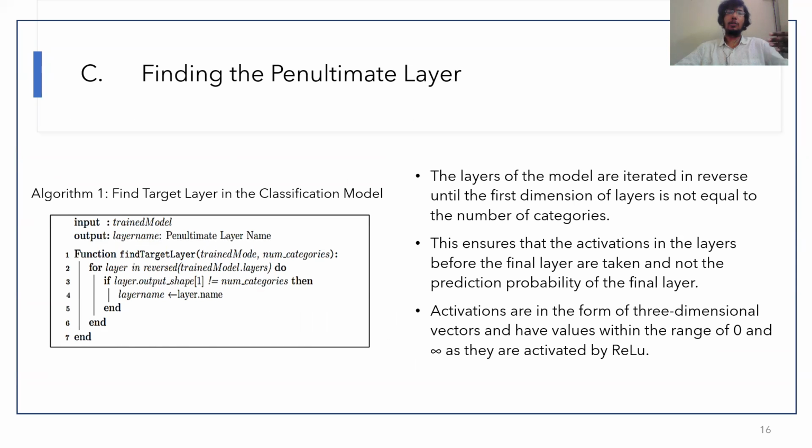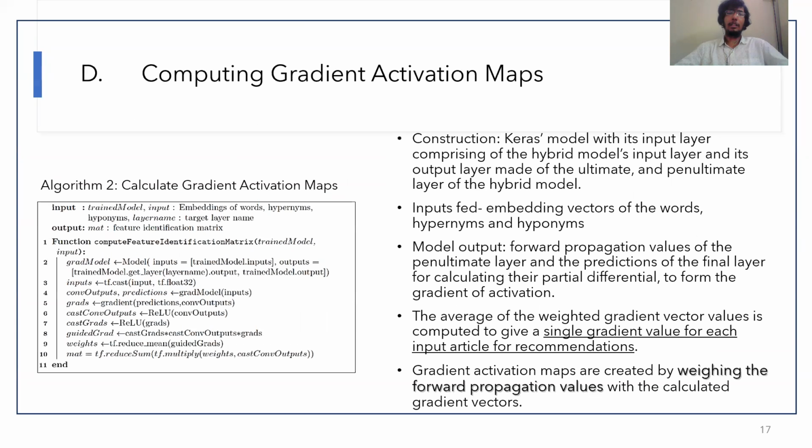This is because we go with the categorization model, and the ultimate layer would always have the number of nodes equal to the number of categories. Once the penultimate layer is found, we pass the vectors of each news article through the classification model. We get the forward activation values at the final layer as well as the penultimate layer, as we can see here, which are the conv outputs and the predictions.